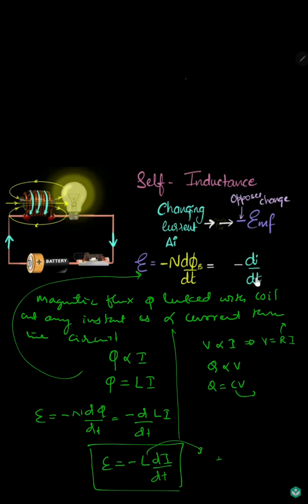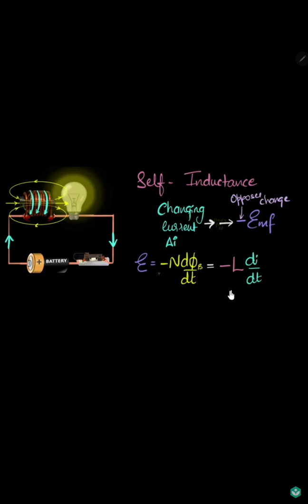So here this term becomes minus L into di by dt. Now what is the unit of this L? We will find it using the expression E equals minus L into di by dt.